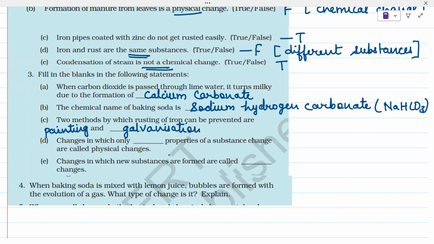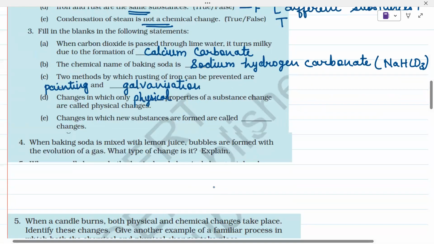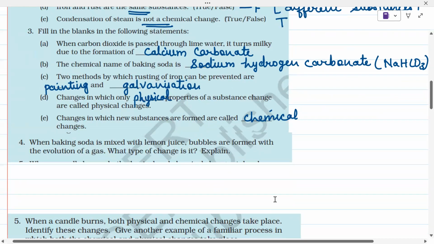Next, changes in which only dash properties of a substance change are called physical changes. So we have just now discussed that physical changes are those changes in which only physical properties of the substance will change. So we will write here physical. Changes in which new substances are formed are called chemical changes, right? So now moving on to next question.